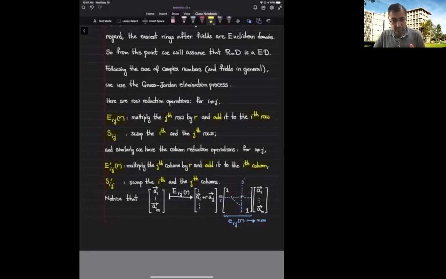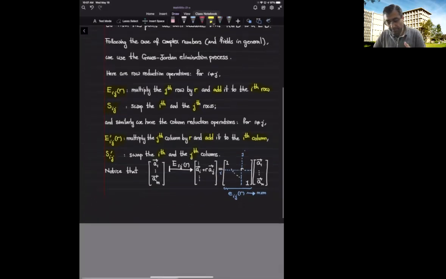Let's notice that we can do these operations by matrix multiplications. So the E sub ij of r operation, when we multiply the jth row by r and then add it to the ith row, is like this. What I'm doing is changing the ith row, and instead of a sub i, I'm writing a sub i plus r a sub j.